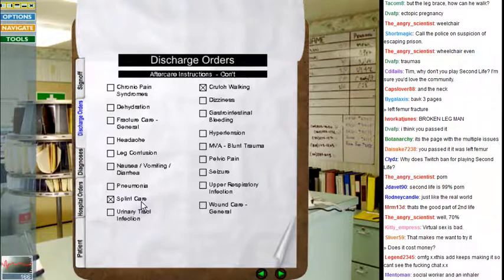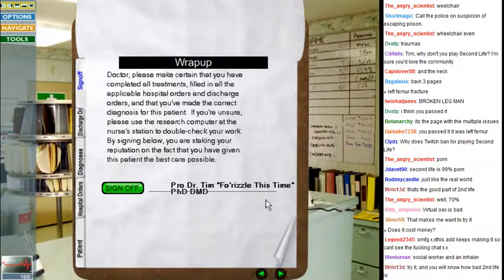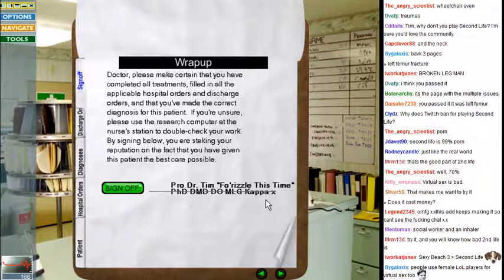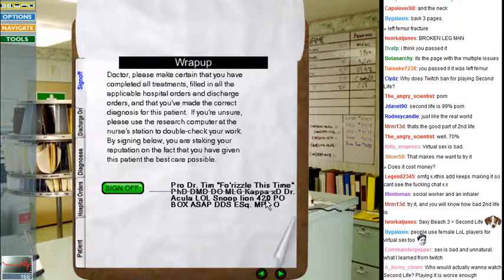Fracture care general? Sure. Social worker and an inhaler. Oh yes, that's right, this name just keeps going. This is the worst thing I've ever done to this game.